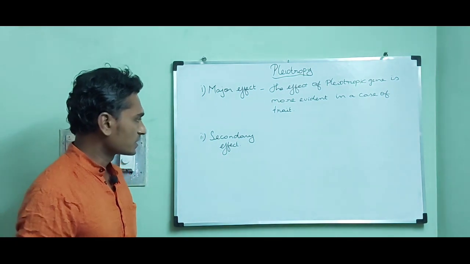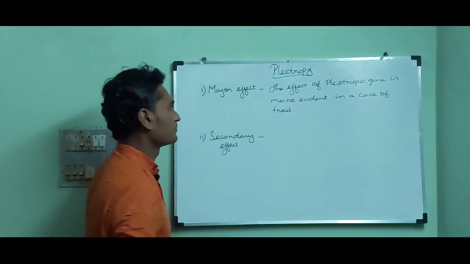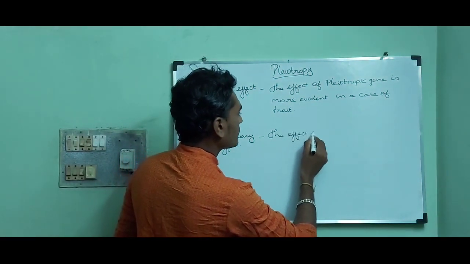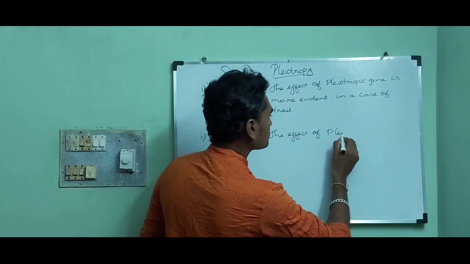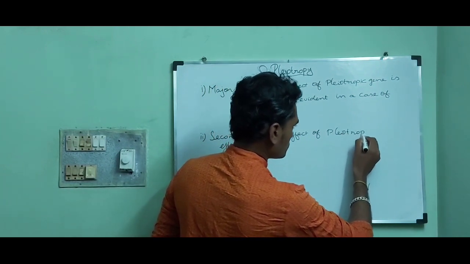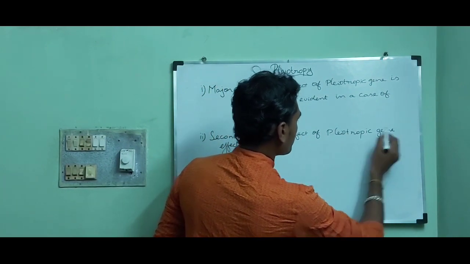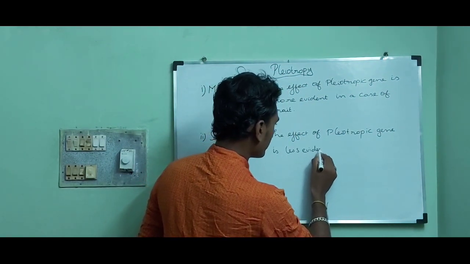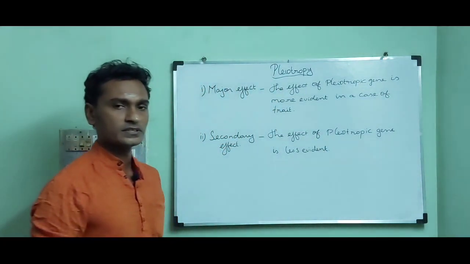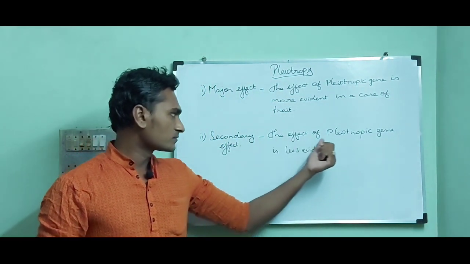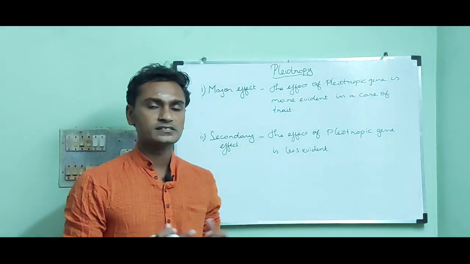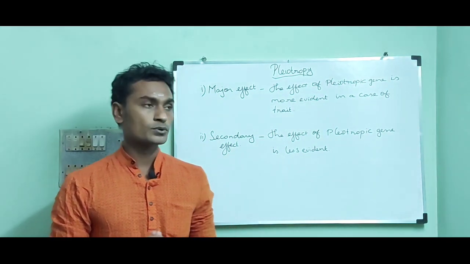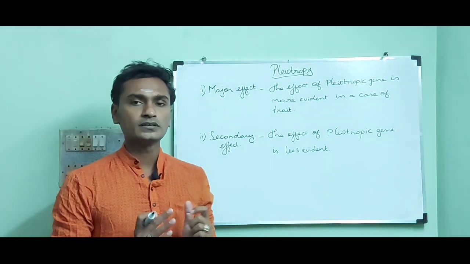While in the case of secondary effect, the effect of the pleiotropic gene is less evident. That means the effect of the pleiotropic gene is less noticeable or less distinct in an individual. So please keep this in your mind.